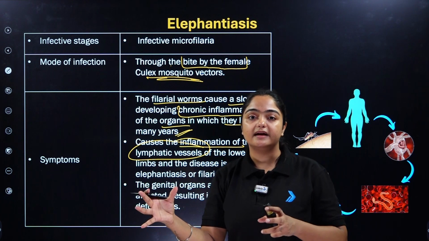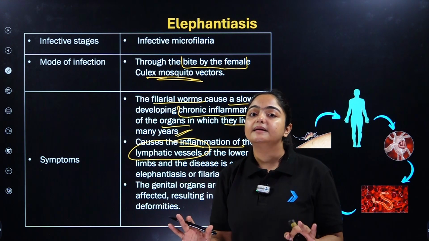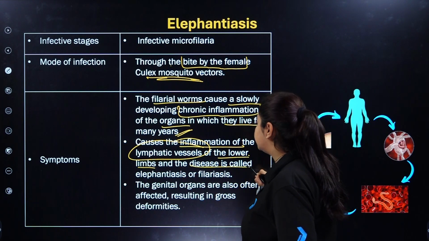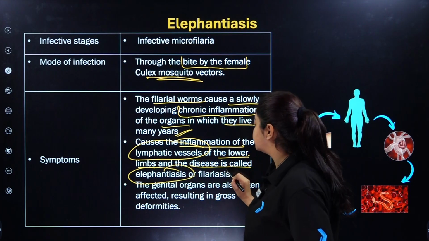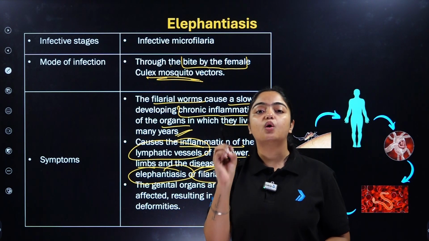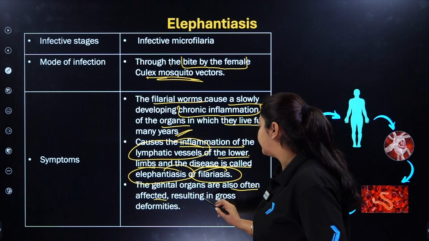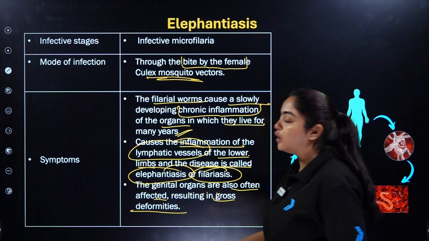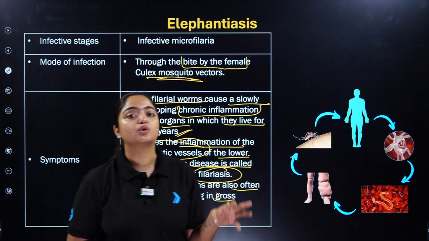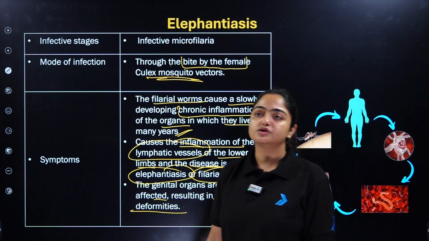That is why we call it elephantiasis, where you can see swollen lymphs, majorly of the lower limbs, and the disease is called elephantiasis or filariasis. The genital organs are also often affected, resulting in gross deformities. As I told you earlier, mammary glands in the female and scrotum in the male, these reproductive organs are also affected.